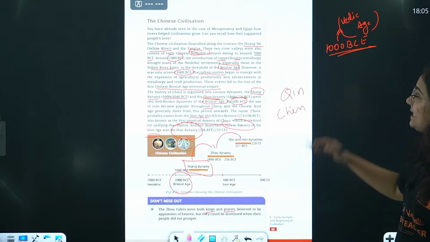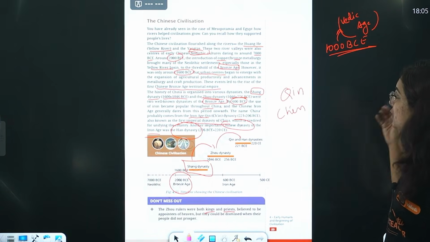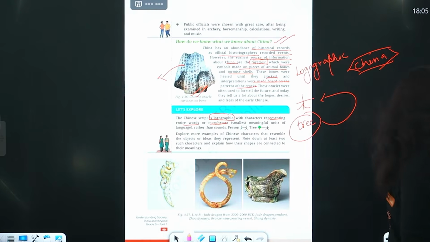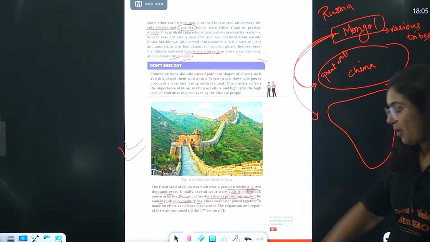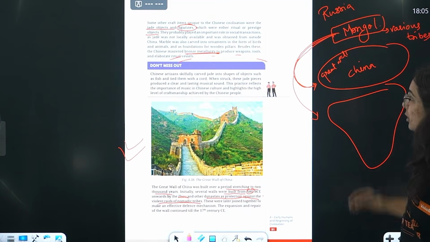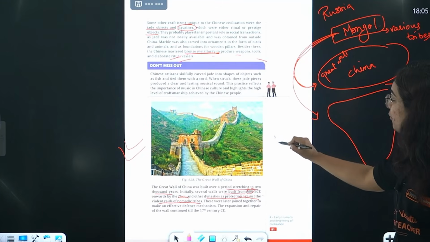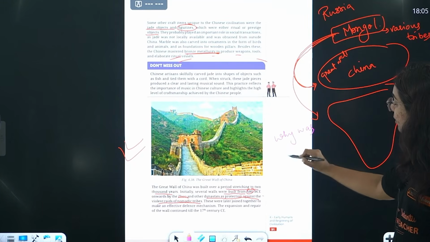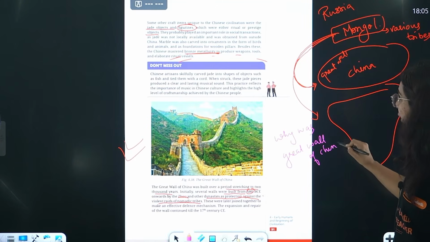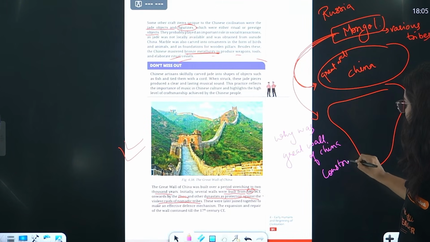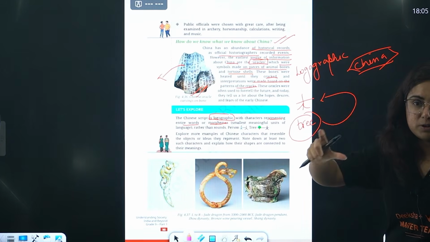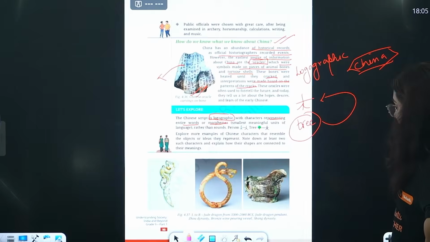The last but not the least, that is Chinese civilization, which contains lot of information about their writing, about their dynasties, and the development of Great Wall of China. Okay, and a detailed version. So question can come about, write a short note on Silk Route. Why was Great Wall of China developed? Great Wall of China constructed. Then they can talk about their script also, that is logographic script, right? Very very important beta. This is very very important.